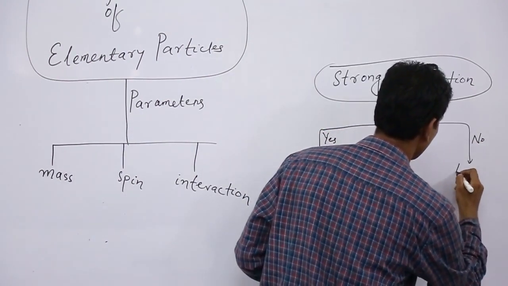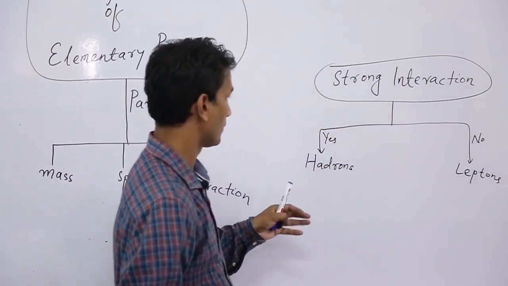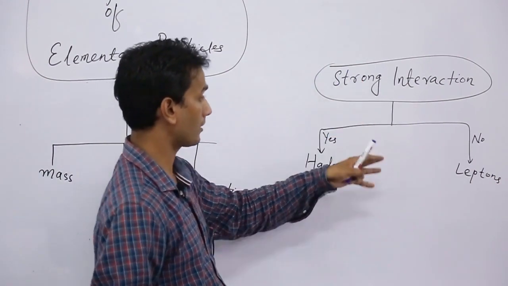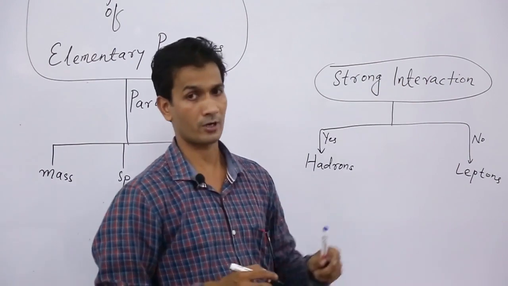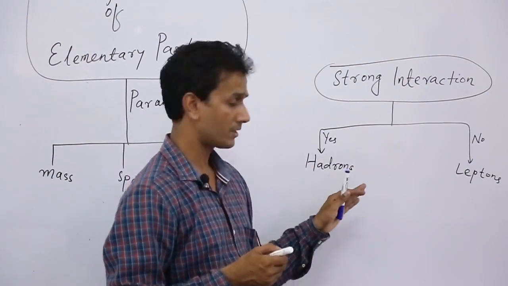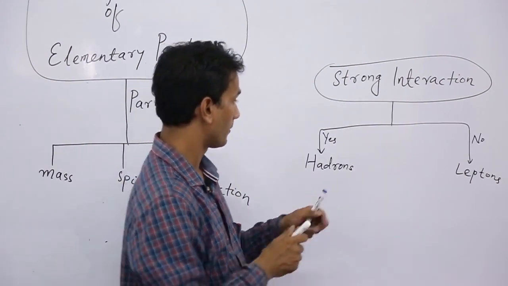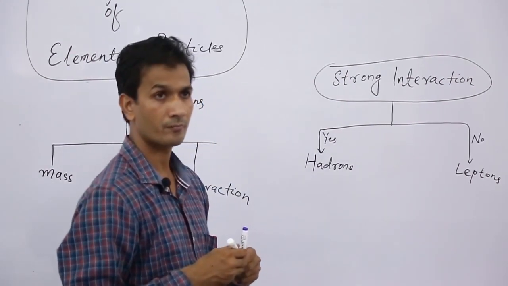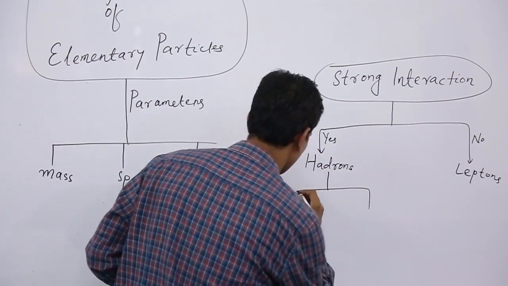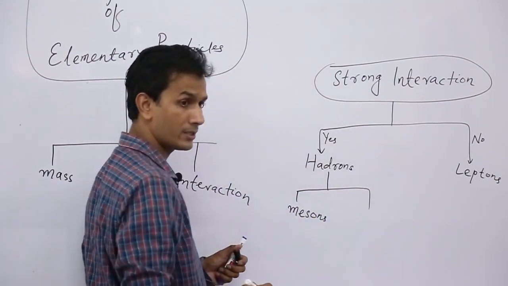So those particles are the leptons. So on the basis of strong interaction, there are two types of particles, hadrons and leptons. Hadrons are of two types. One is mesons and another is baryons.